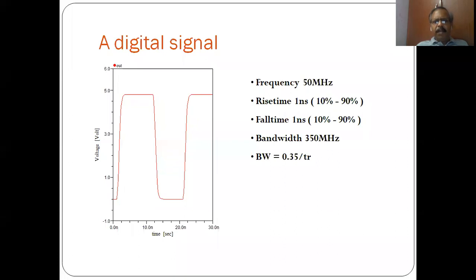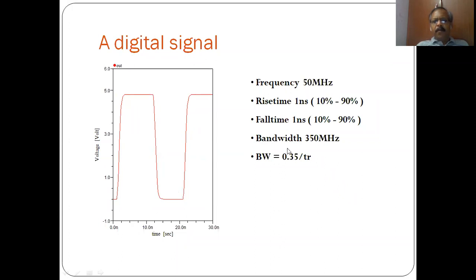We will take a very simple example. This is a digital signal, a 50 megahertz signal. You know for 50 megahertz, the time period is 20 nanoseconds. The rise time is 1 nanosecond. Fall time is 1 nanosecond.